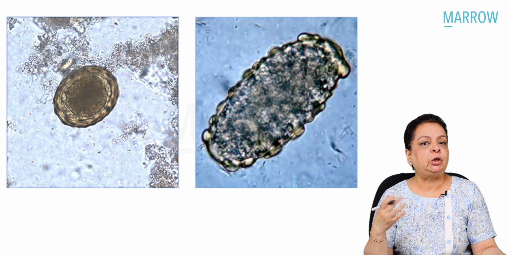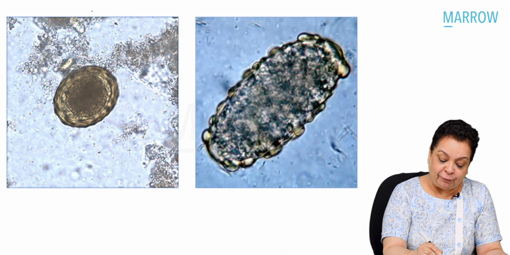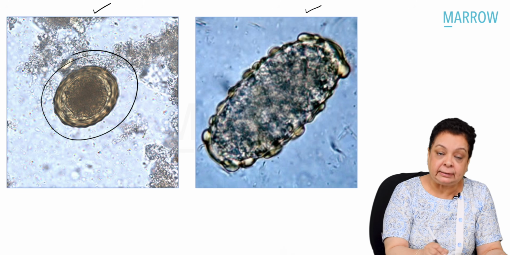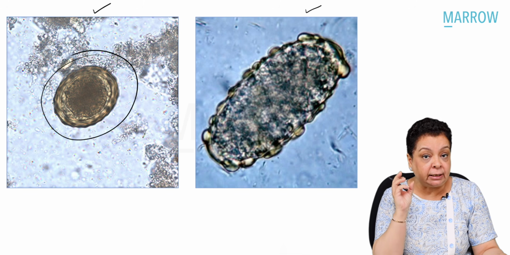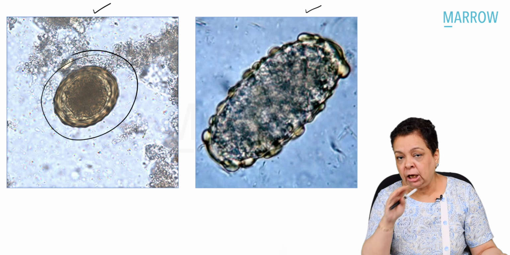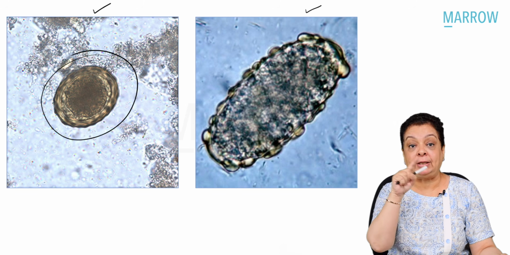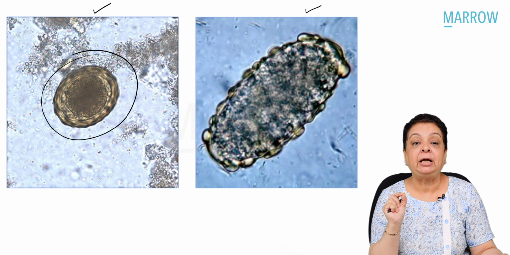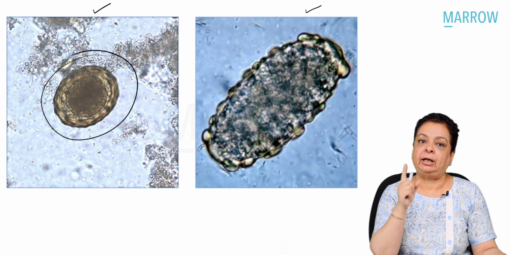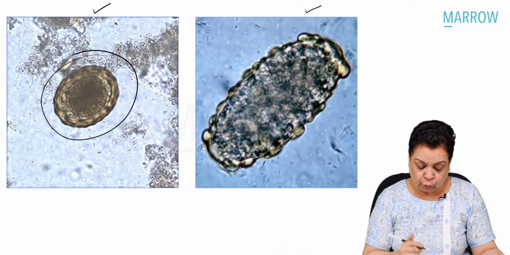And so the patient keeps on passing these eggs in stool. What are these two types of eggs? Fertilized eggs and unfertilized eggs. The fertilized eggs contain an unsegmented ovum. That means they are not infective to man. Once they are passed out in stool, they need to mature in the soil so that the filariform larva can develop within it, and then it will become infective to man. So that statement was correct, that they are not infective when passed out in stool.